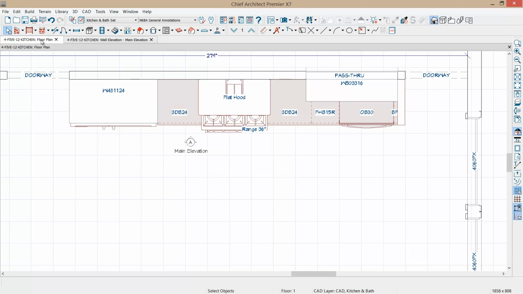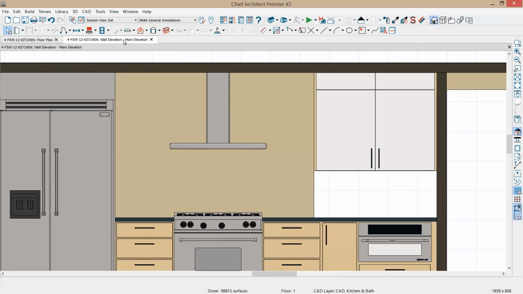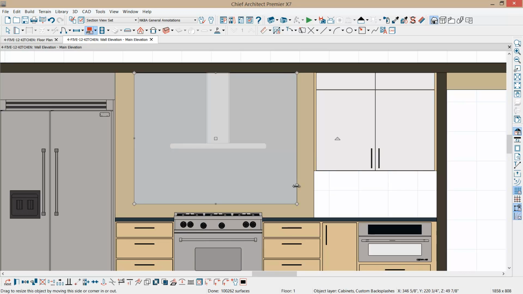The easiest way to create this backsplash is in an elevation view. I'm going to open up our existing elevation by double-clicking on that and going into the elevation view and using a tool called Custom Backsplash. And I'm just going to come in here roughly and create a square backsplash. And I'm going to then pull that over to the edge. The reason that I didn't snap it in the beginning is it will create extra breaks where it touches the cabinets. And I don't want those extra breaks in this line right now.